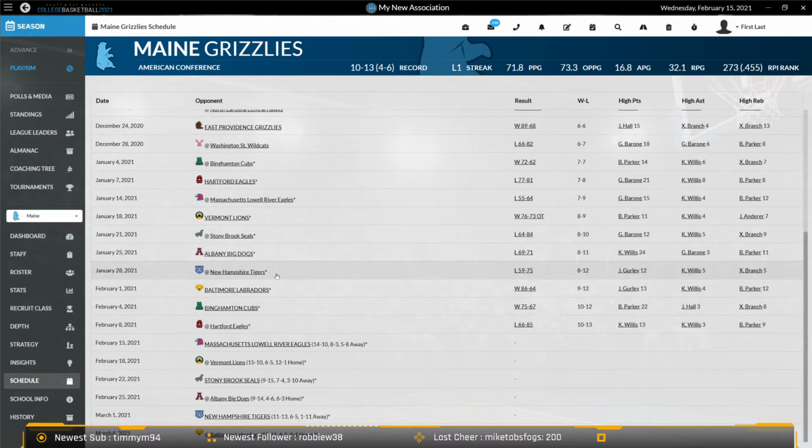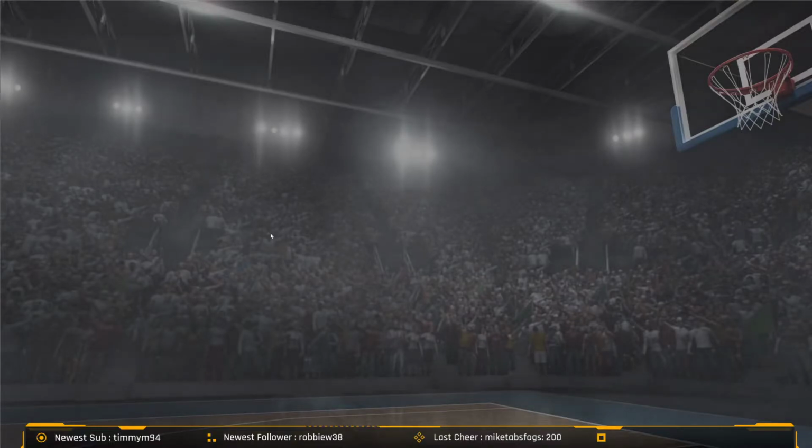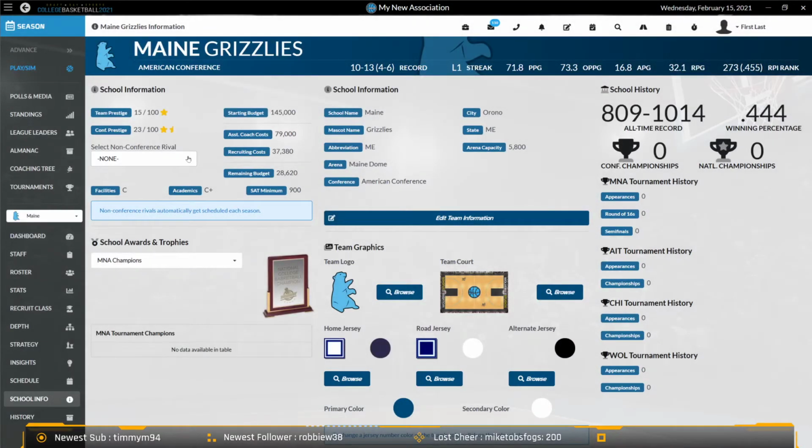And then, if you had a modded file or something, you're going to have to come in here to the school info page for those teams that get added and change the information for those schools, because they'll have the default names. So the team requirement will remain the same for the 2020 leagues.